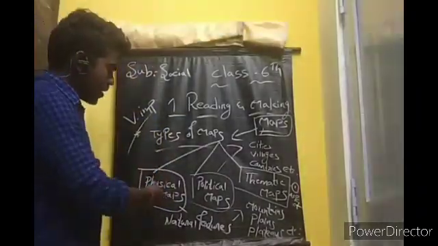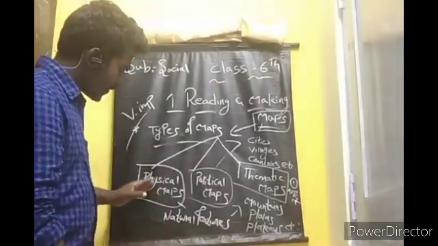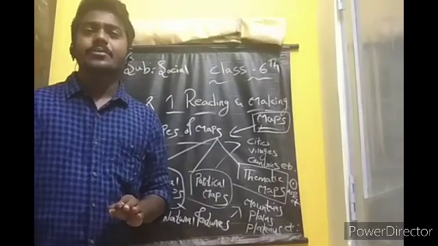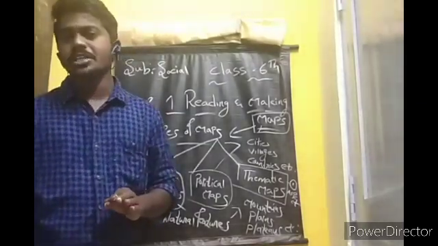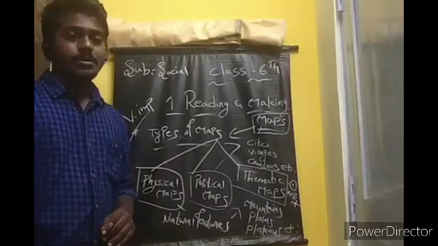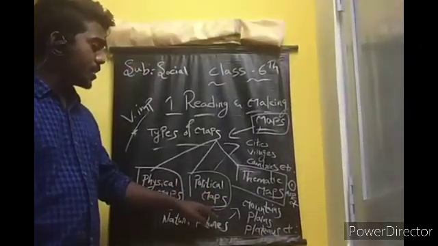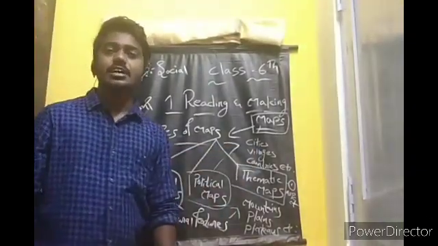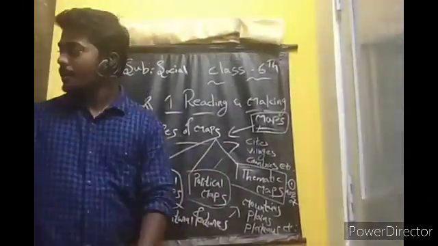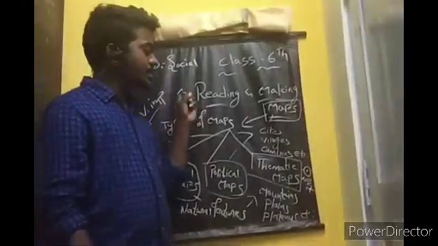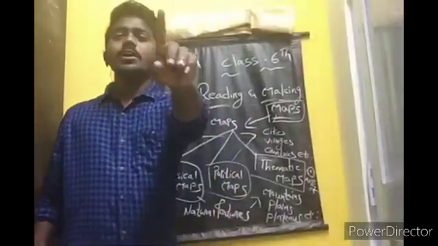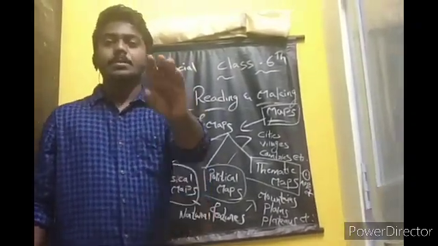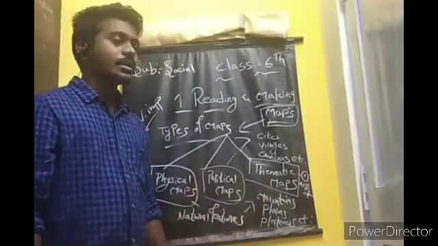Next, first of all, I'll say again and again. What do you mean by physical maps? Physical maps, nothing but it shows the natural features like plains, plateaus, mountains. What do you mean by political maps? Maps showing about the villages, cities, countries, etc. are called political maps. Next, what do you mean by thematic maps? It shows only one aspect like distribution of rainfall, about the plains in India, about the plateaus in India. It's called the thematic maps.